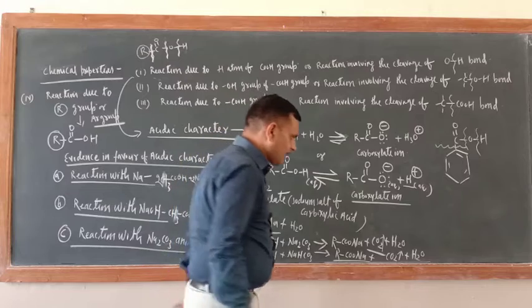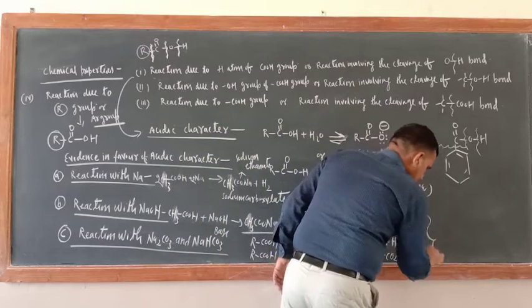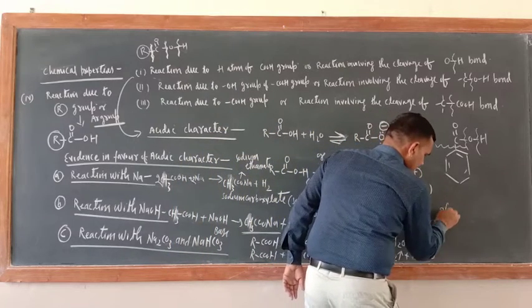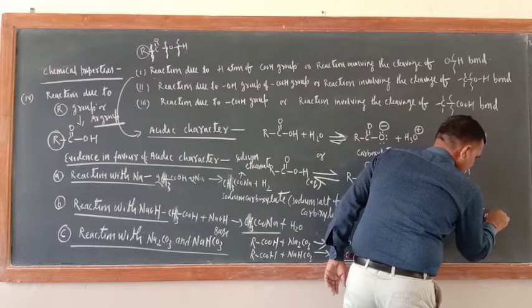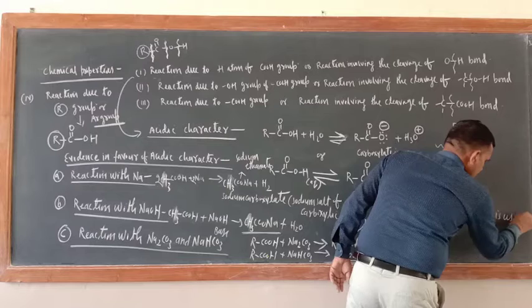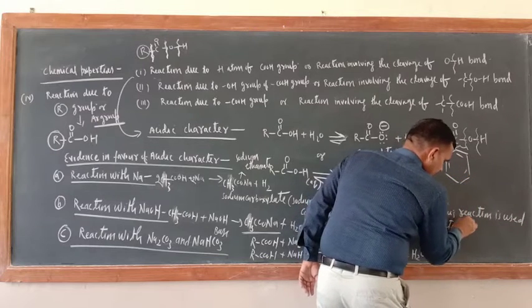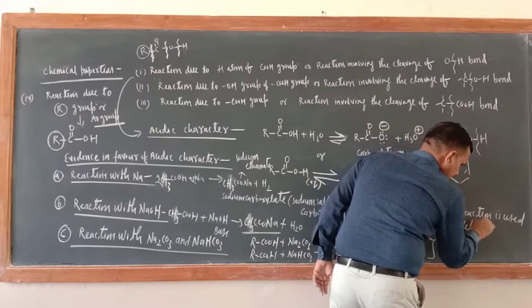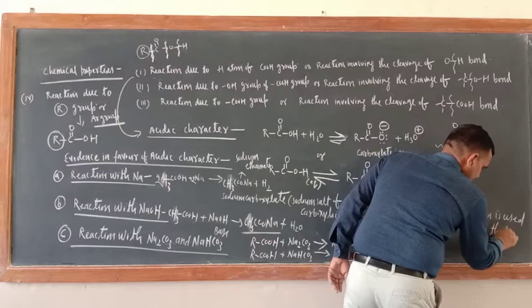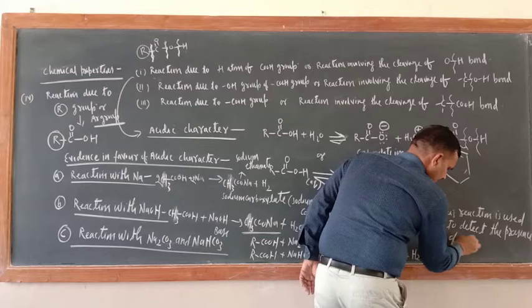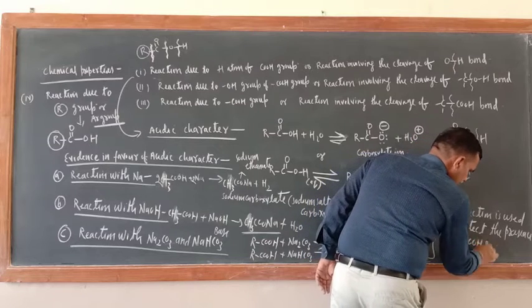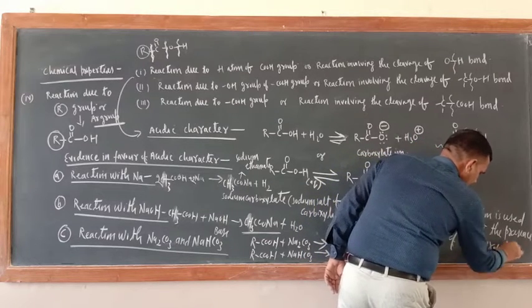So please write down here: this reaction is used to detect the presence of the COOH group, C double bond O, OH group.